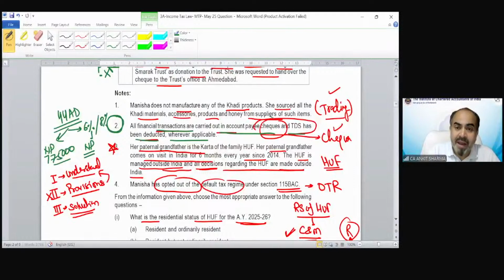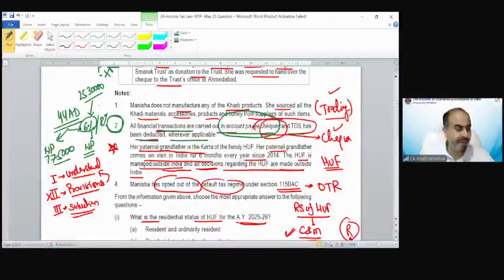So that's why this account payee cheque information has been given. Because if all the payment has been received by account payee cheque, we can declare 6% of our gross receipt as our net profit. The gross receipt was total 25,30,000. If you add all the gross receipts of 10 lakh, 12 lakh, 1 lakh, 5,000, that would be 25,30,000. And if you declare the profit at the rate of 6% of this value, the answer would be 1,51,800.